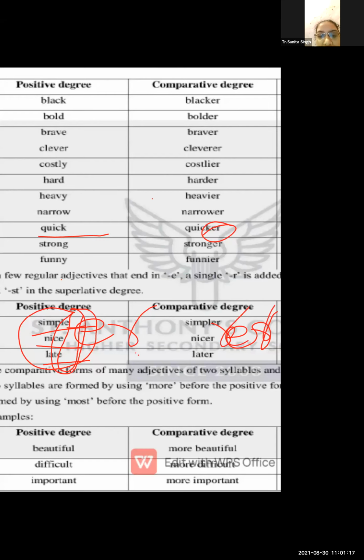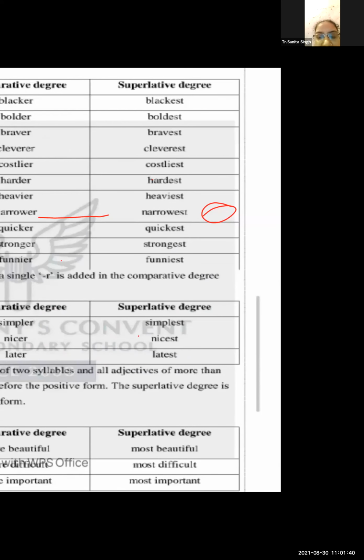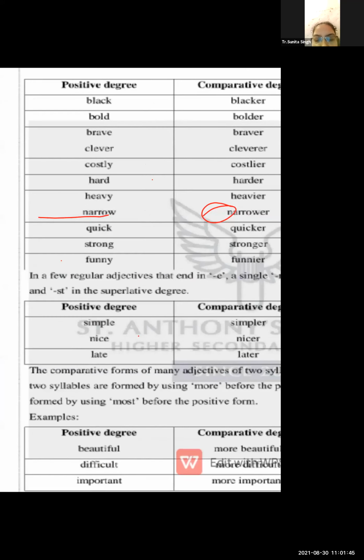That is called the regular adjective. Simple, nice, late. When you convert it into a comparative, there is no need to add er because e is already given there. You only have to add r: simpler, nicer, later. And superlative: simplest, nicest, latest. This is one of the examples.